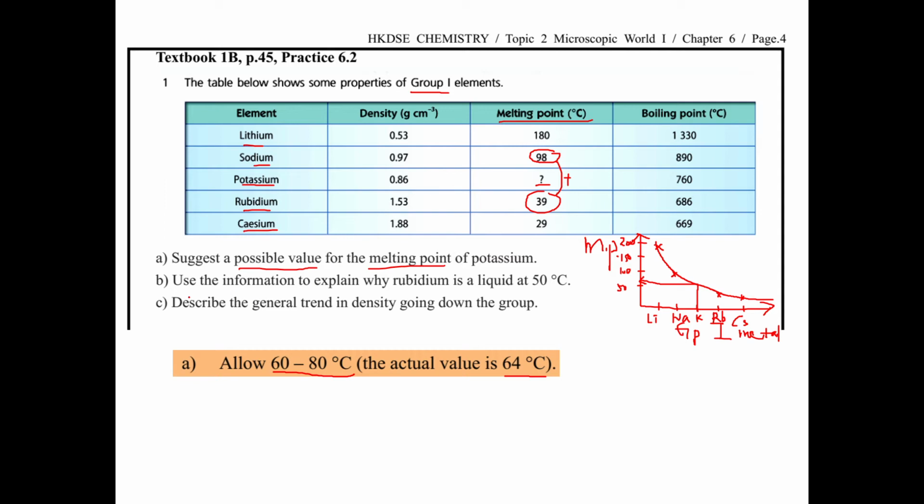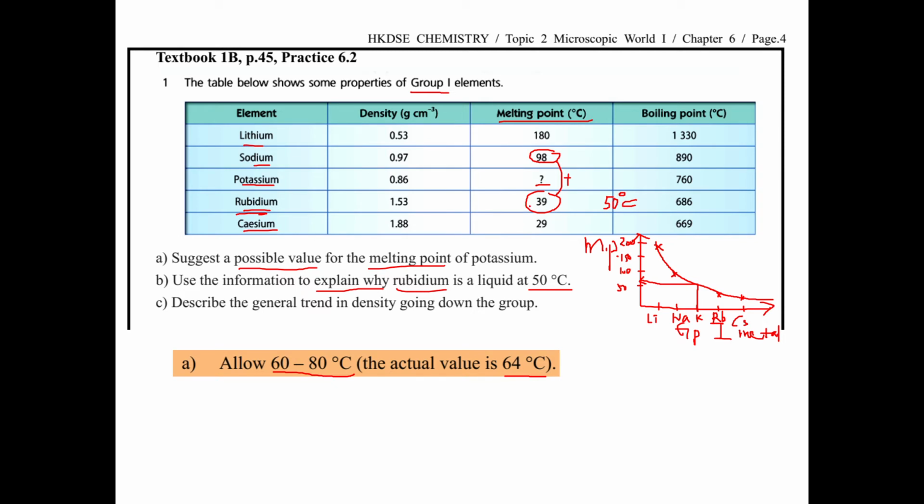Next one, B. According to the information, explain why rubidium is liquid at 50. For rubidium, it is this one. 50 is here, between 39 and the boiling point, 686 degrees Celsius.